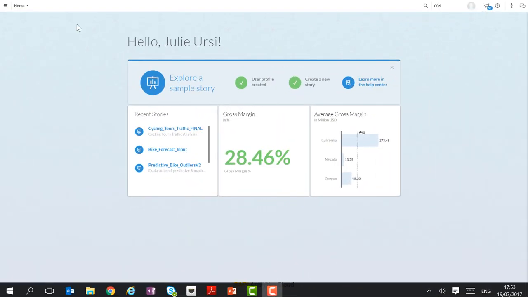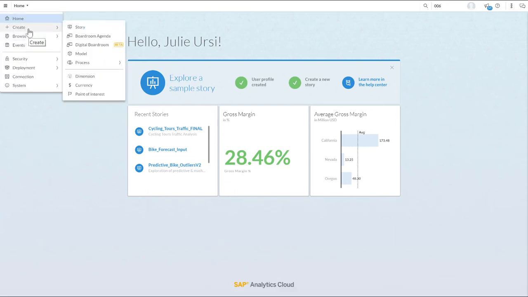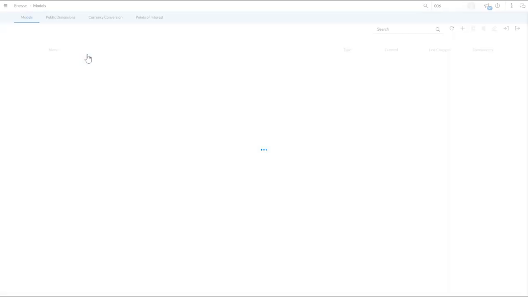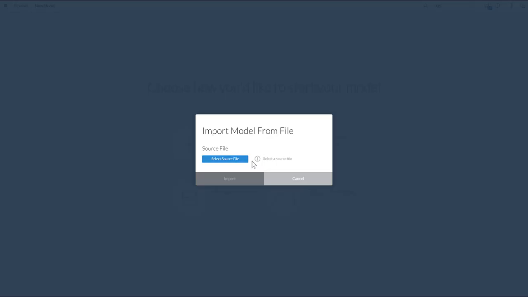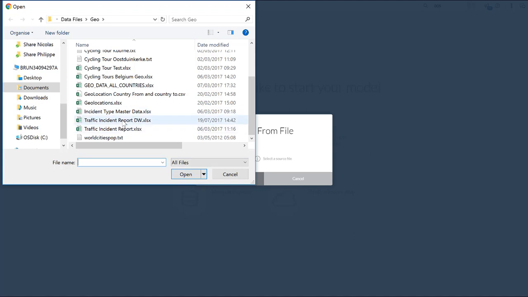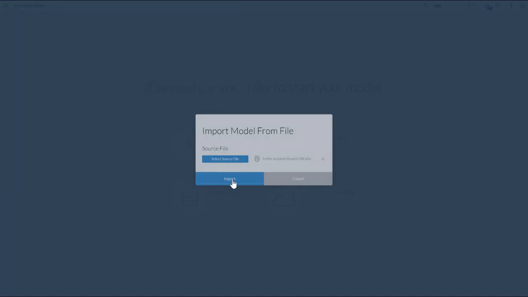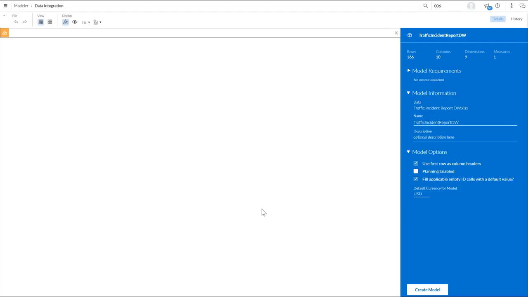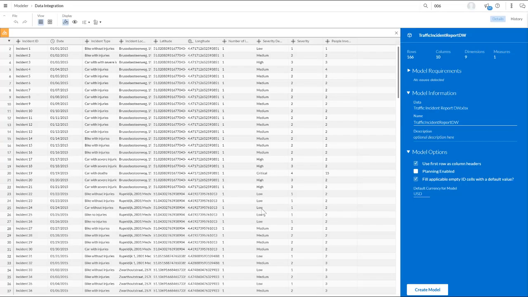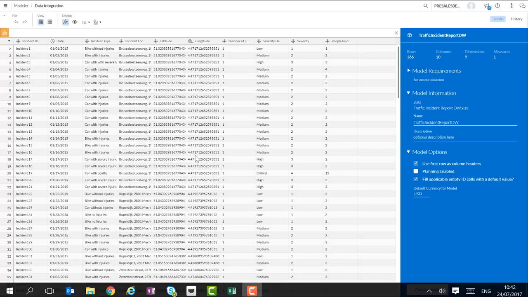First of all, we need to upload our traffic information into the SAP Analytics Cloud. We can do this by creating a new model. Since the traffic information is available as a file on our computer, we're going to import it. We can select the file and then acquire all the data in SAP Analytics Cloud. Now we are ready for the data wrangling, manipulating and cleansing the data.